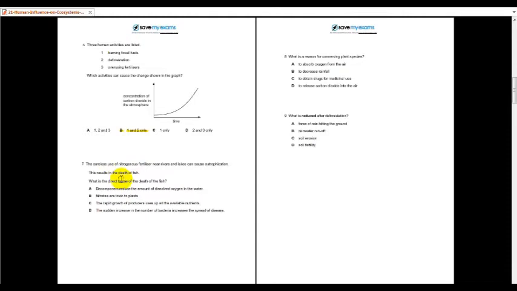Number 7, direct cause of death of the fish. It must be because of the oxygen. Decomposers reduce the amount of dissolved oxygen in the water. Number 8, what is the reason for conserving plant species? It is to obtain drugs for medicinal use. Number 9, what is reduced after deforestation? It is soil fertility. Soil erosion increases, runoff increases, phosphate increases.